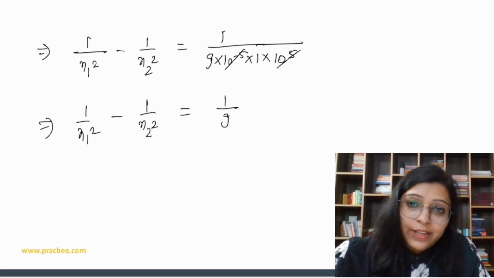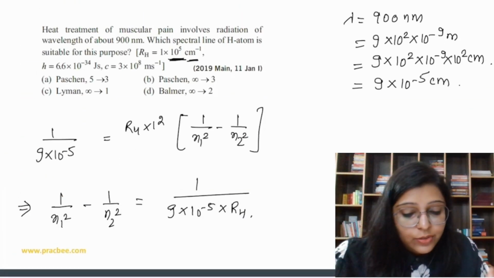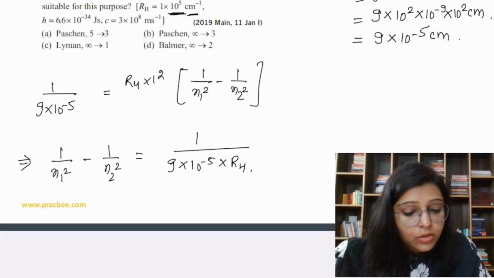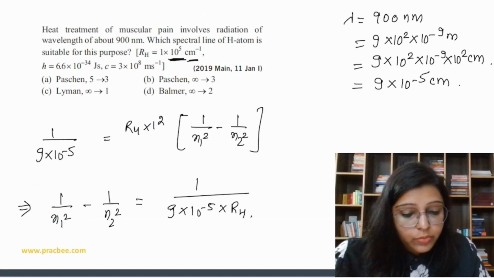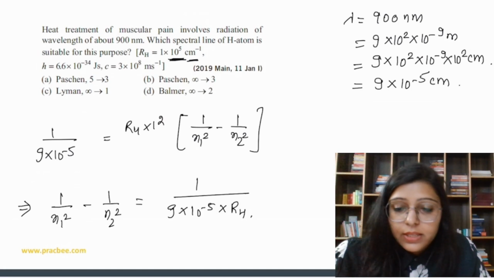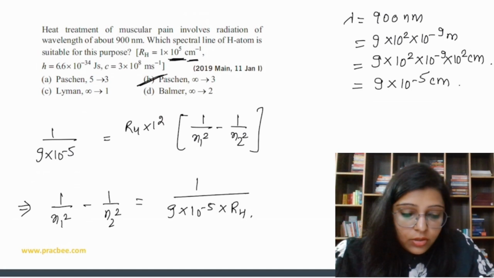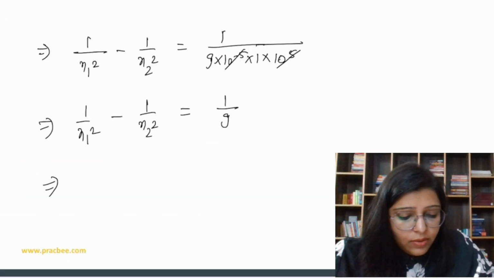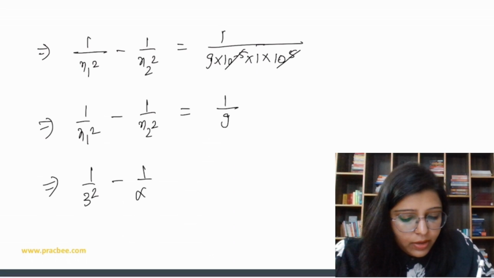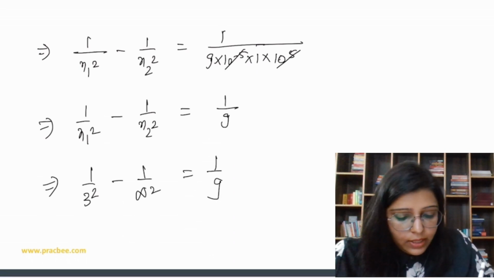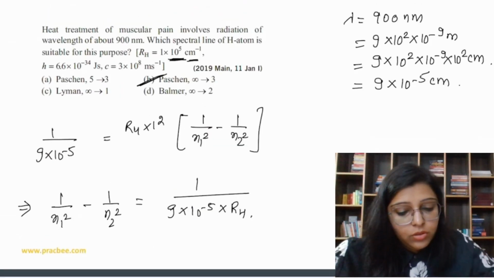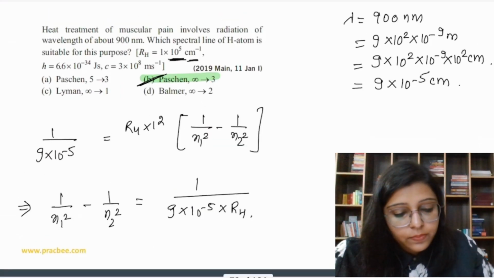If it is 1 by 9, how to solve this? The question asks for which one it is going to be true. We have to do the comparison only. If we say Paschen, infinity to 3, then 1 by 3 square minus 1 by infinity square is equal to 1 by 9. Yes, it is true. So 1 by 9 is equal to 1 by 9. So basically option 2 is the correct answer.